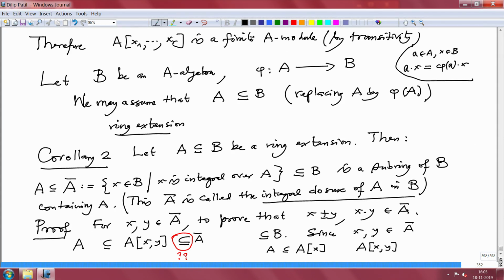Like in the above corollary, if y is integral over A, y is also integral over this bigger ring. So this is finite and this is also finite, because both are integral. Therefore, this will be finite.